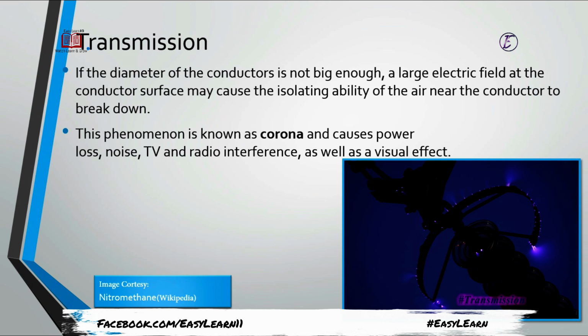This effect is called the corona effect. The glow you will see in this diagram is not just for lighting purposes. We are not happy to see that beautiful corona, beautiful glow. No, because this is a waste of electricity in the form of heat. We are basically lacking conductor. If we are using less conductor than it should be, then the corona will appear. Corona appears basically when the conductor size is less than it should be.